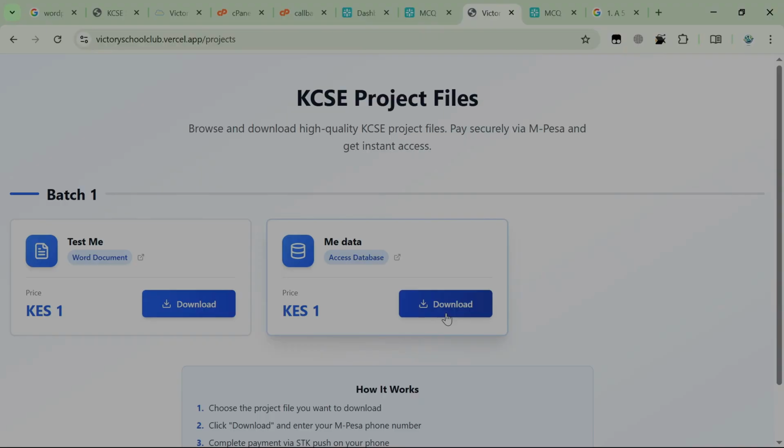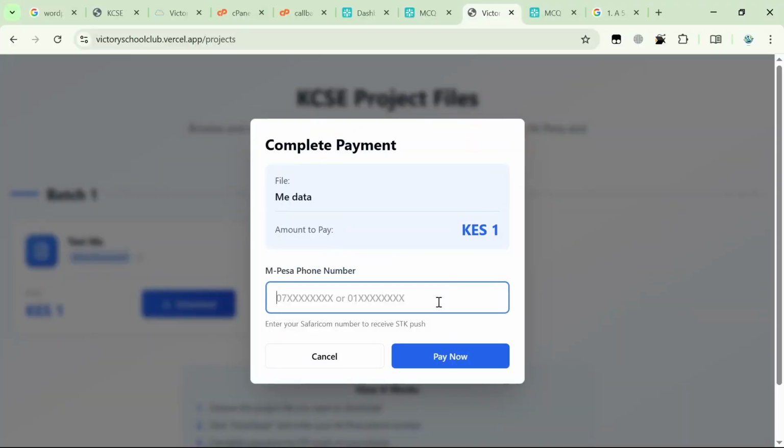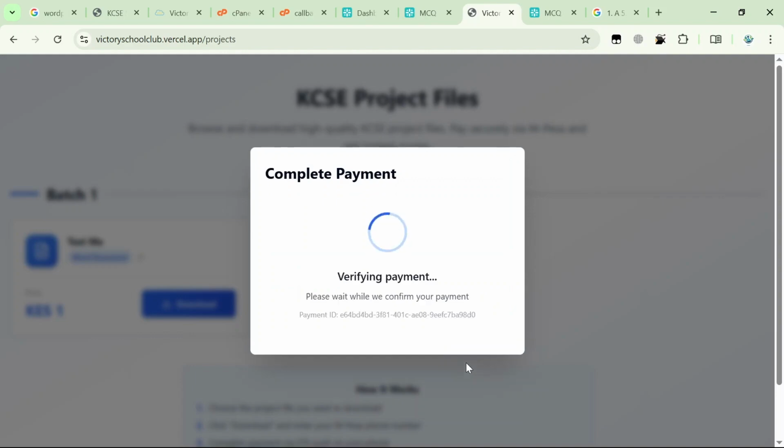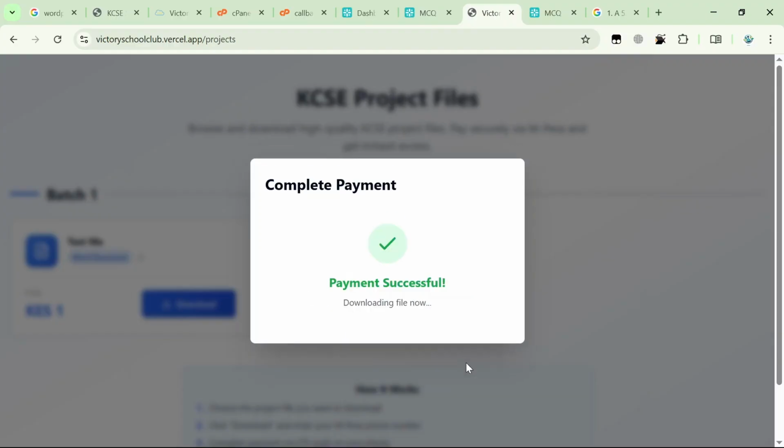Or let me try this. It's simply just the same concept. Put my pin. There you go. It detects. There you go. Then it redirects. There you go. It redirects to google.com.